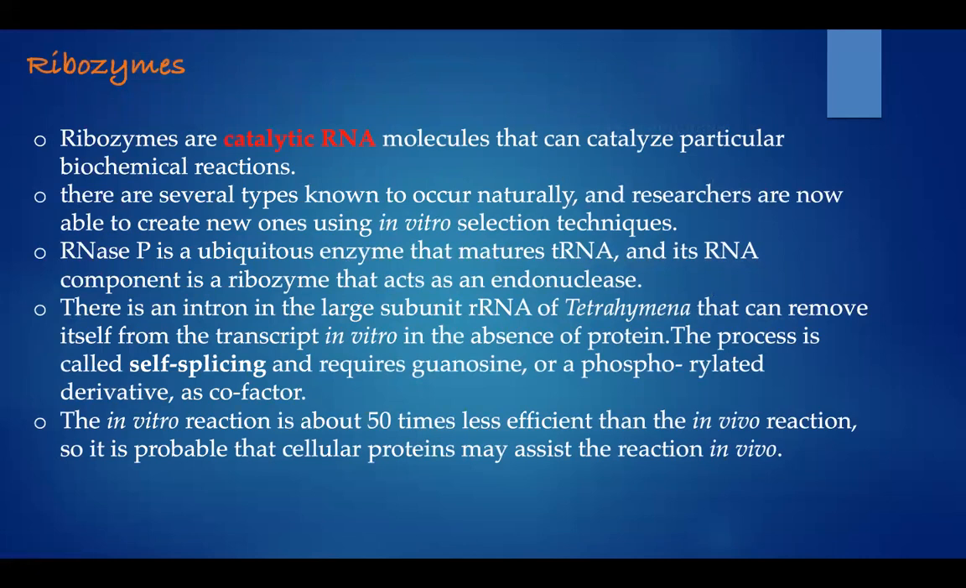There is an intron in the large subunit rRNA of Tetrahymena that can remove itself from the transcript in vitro in the absence of protein. The process is called self-splicing. As I mentioned, Tetrahymena is an exceptional case in the processing of rRNA, where it removes its own intron, which is not useful for itself. It removes the intron by itself, so it is called self-splicing, and it requires guanosine or a phosphorylated derivative as a cofactor. The in vitro reaction is about 15 times less efficient than the in vivo reaction. So it is probable that cellular proteins may assist the reaction in vivo.